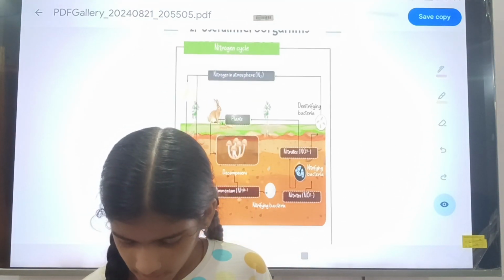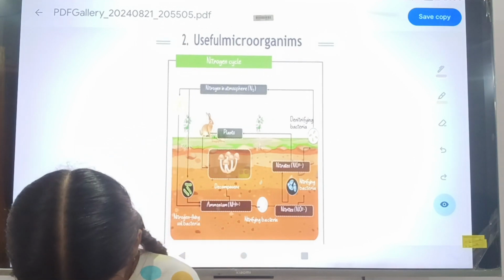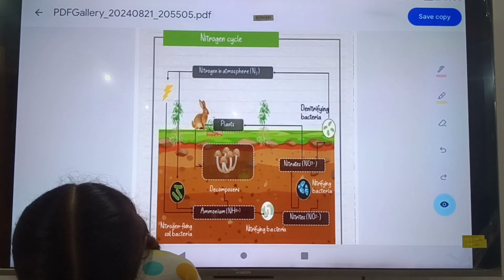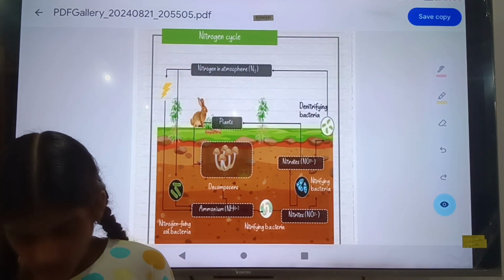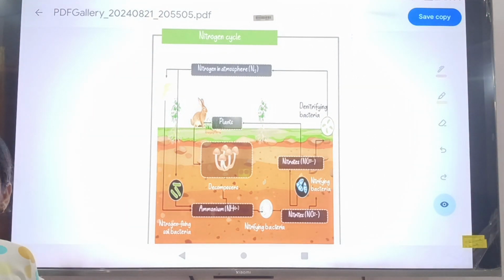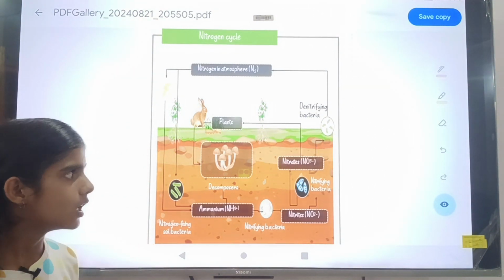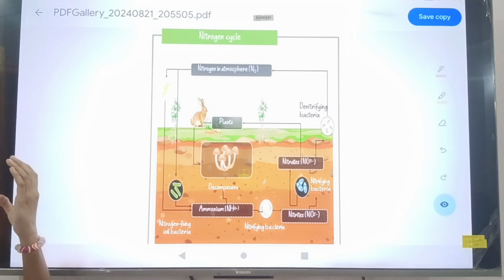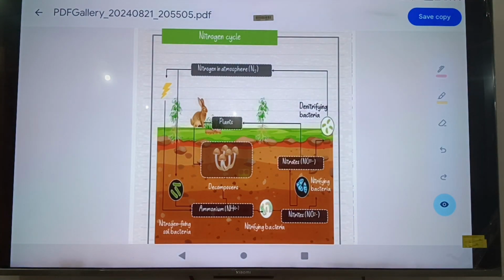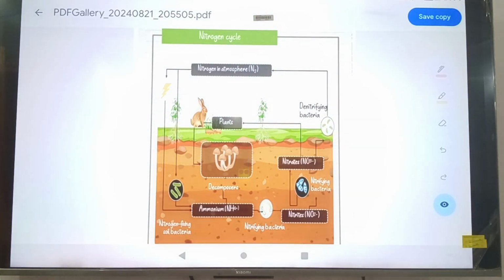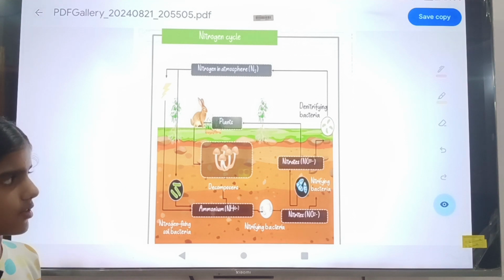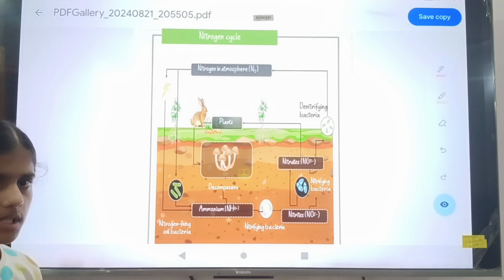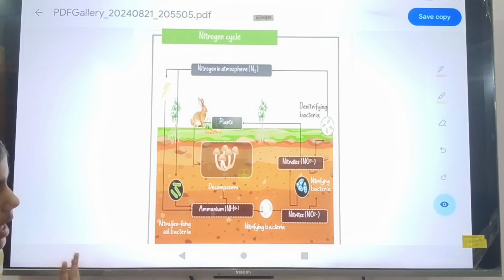So, the nitrogen cycle. We will study about nutrient replenishment of the soil. How can nitrogen in the atmosphere, a gas, be converted into nitrate or nitrite by useful microorganisms such as Rhizobium? So let us study. This is the nitrogen cycle.